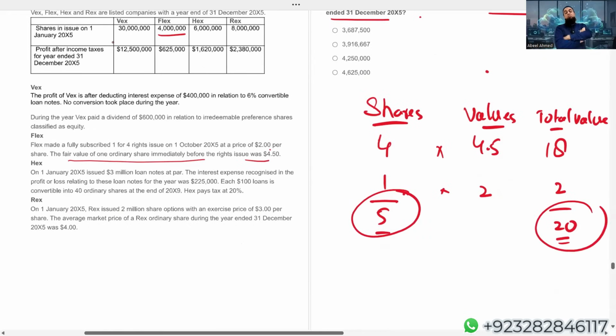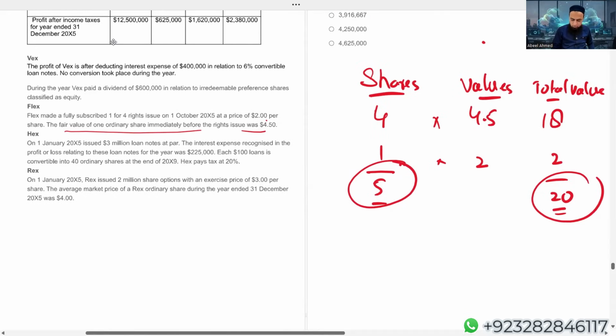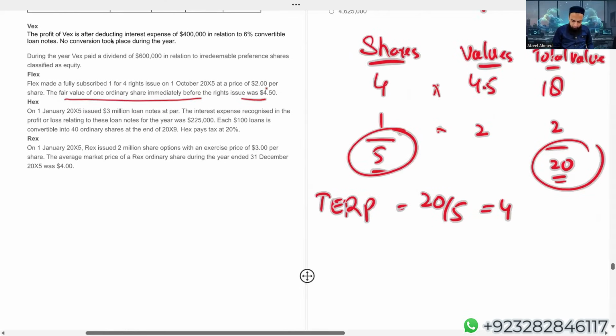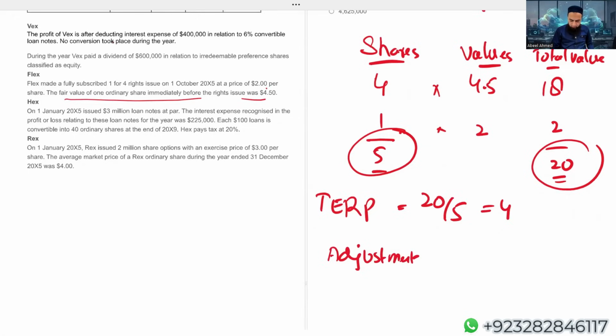Students, if 5 shares have a total value of 20, so obviously you can very easily calculate the average share price. If I ask you what is the average value of one share, simply we will do 20 divided by 5. This is the theoretical ex-right price. Theoretical ex-right price means share price after the right issue. I'm getting 4. Adjustment factor.